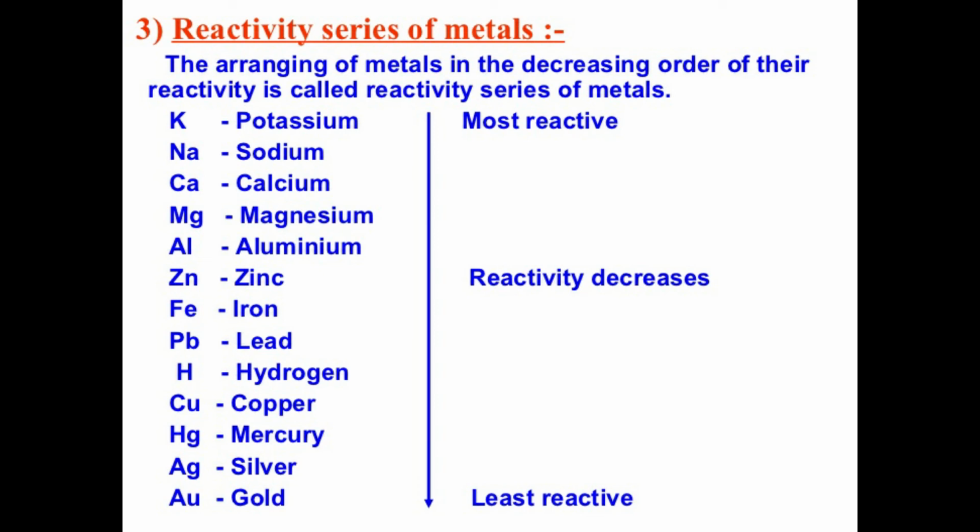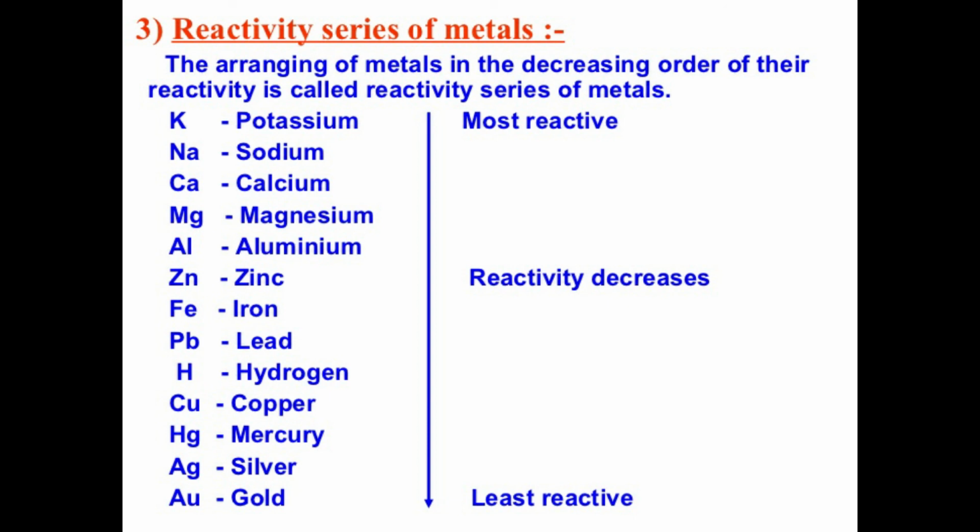Next question. Which of the metals are more reactive than hydrogen? We have seen in the reactivity series, till hydrogen we have drawn one line. The metals are potassium, sodium, calcium, magnesium, aluminium, zinc, iron and lead. These are the reactive metals which can displace hydrogen from its compounds such as water, acids and all. That is why we say these are more reactive than hydrogen.